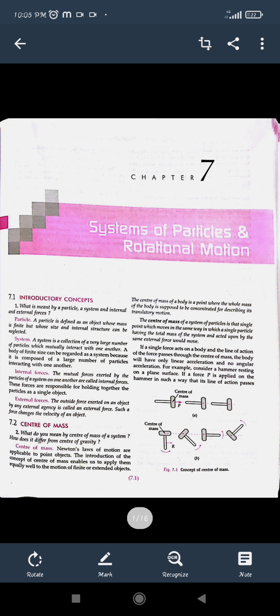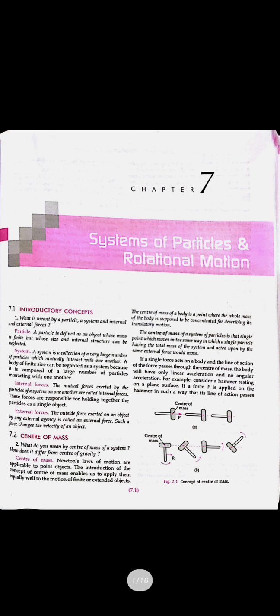But here we are going to select a system of particles, like a rigid body which has a large mass and a number of particles inside it. Like if you consider a ball, a bottle, or any of the solid bodies around you, it contains a number of particles inside it, that is, the system of particles are there in a single body.